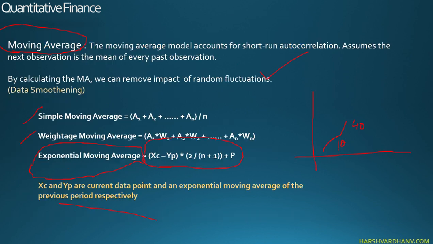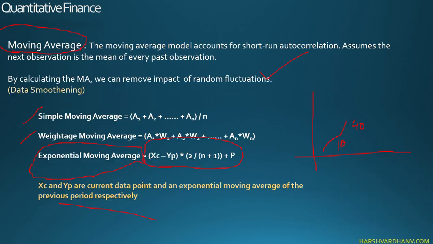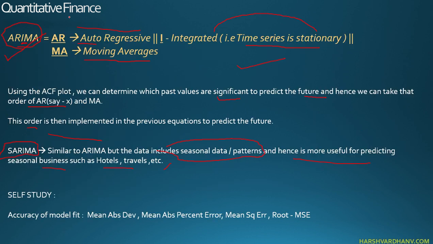Again, we'll just revise on this one. Auto regression: predicting the future value using the past lagged values. Obviously there will always be some error in your prediction, so this is termed the error term. This is auto regression, and we don't take the actual values as such. We try to take the moving averages so that we have smoothened data. When we combine both of them, we get the ARIMA model.